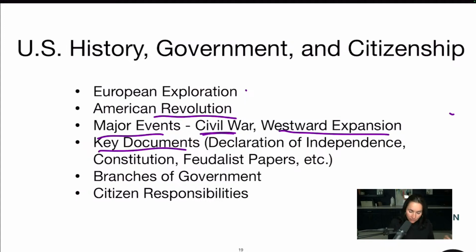Key documents: Declaration of Independence, Constitution. This should say Federalist Papers. I apologize, that was a typo. Federalist. Sorry. Branches of government, both at the local level, the state level, and the federal level. And then, of course, citizens' responsibilities.